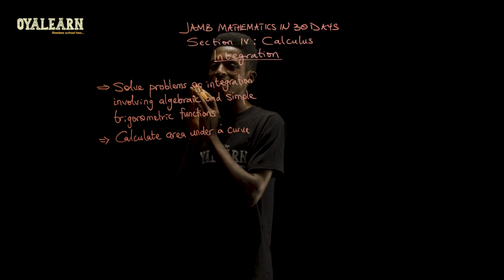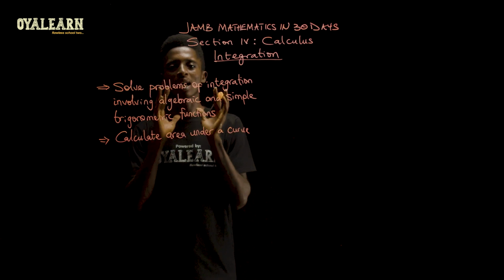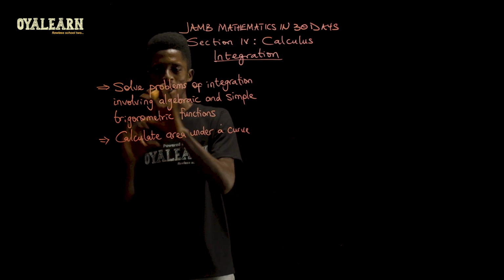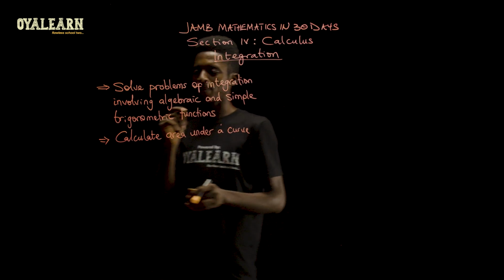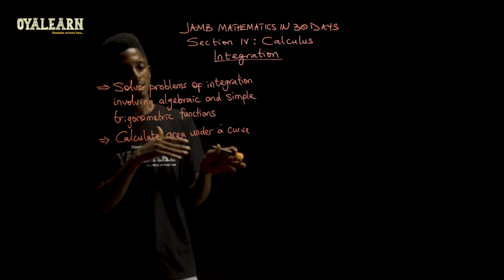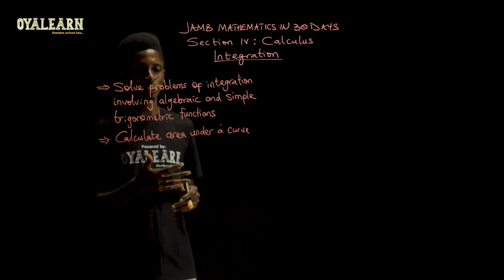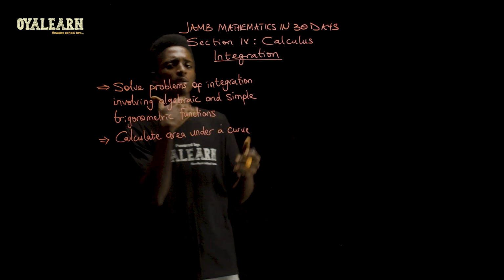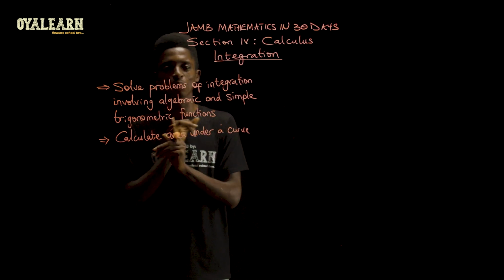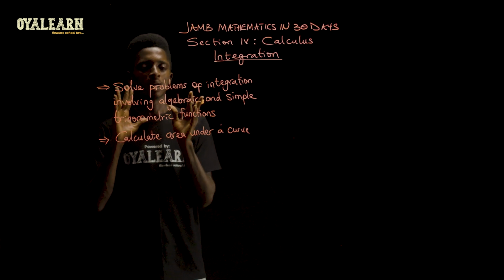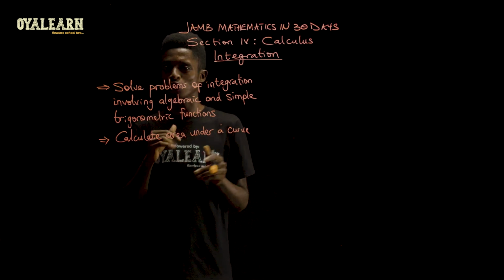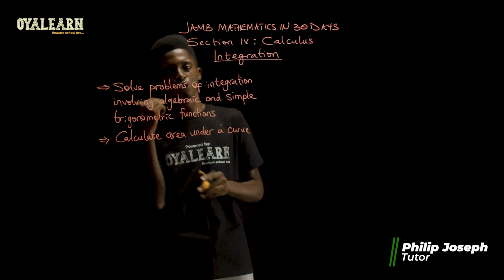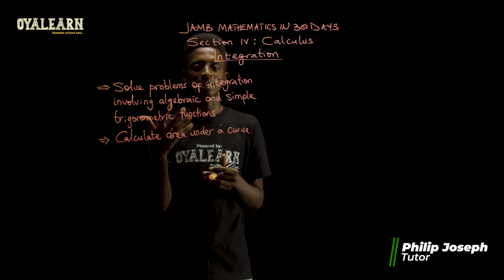So like I said, day 18 is about integration. And as far as the JAMB curriculum is concerned, what is expected of the candidates before the exam are what I've stated here. First, they expect that you should be able to solve problems on integrations that involve algebraic and simple trigonometric functions. Now, please take note of this. Most of the algebraic questions you'll face, whether it is integration without limits or integration with limits, and then for the trigonometric functions, they're going to be the simple ones that if you remember the rules in differentiation, you should be able to apply it to also find the integration.